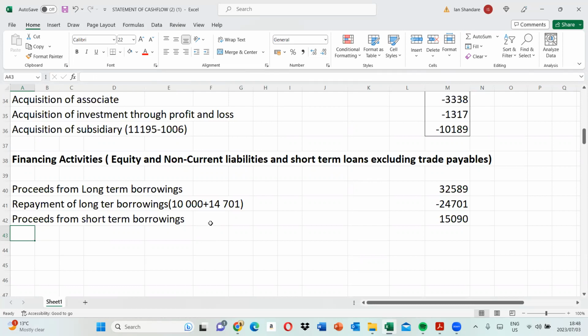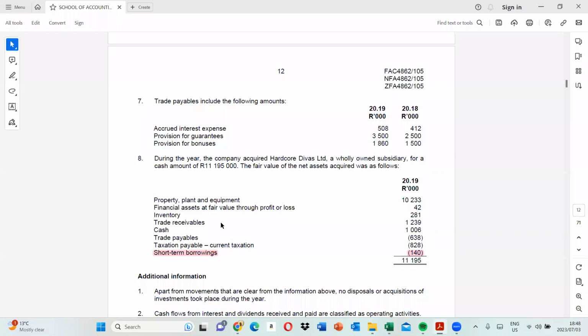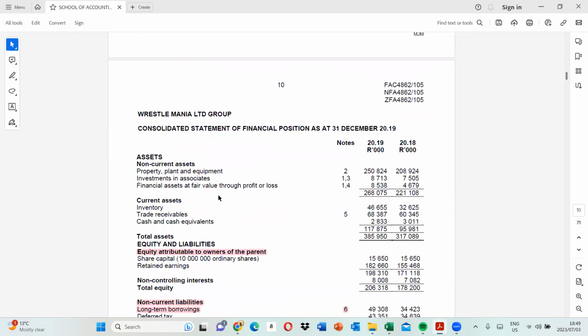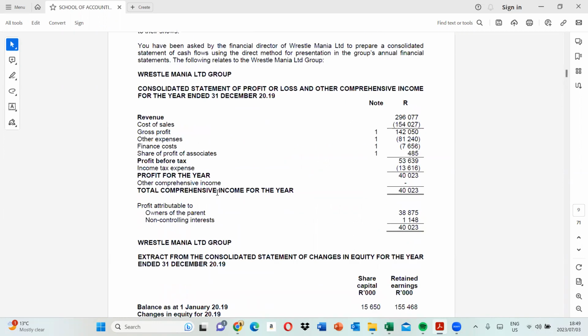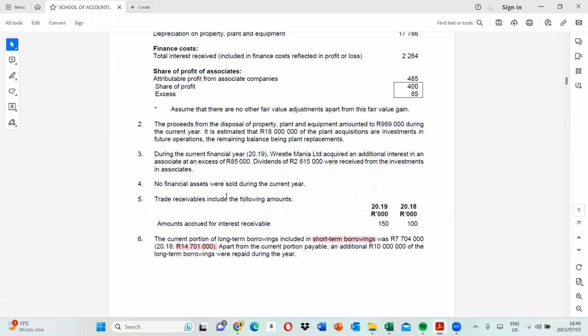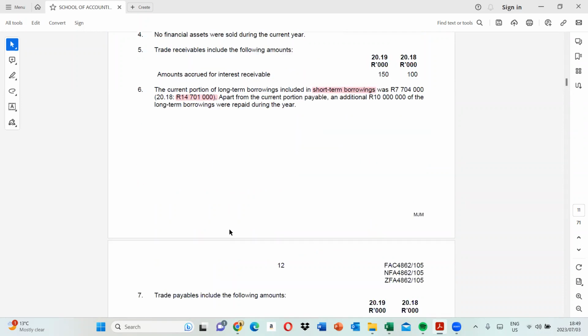Let's just see if we included everything in terms of the sources of finance. Did we include everything here? So we did. There was an acquisition of subsidiary. We did not sell anything, did we? No. There was no sale. If there was no sale, that is fine. So that's how we go about it in respect to our investments. Proceeds from disposal of equipment.